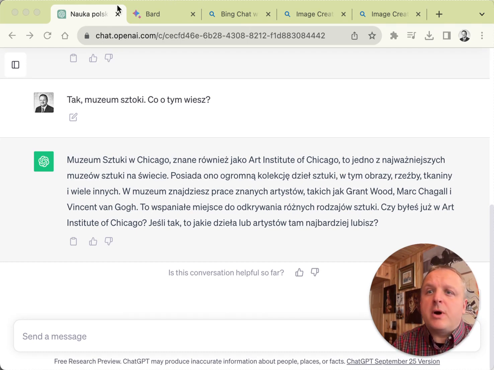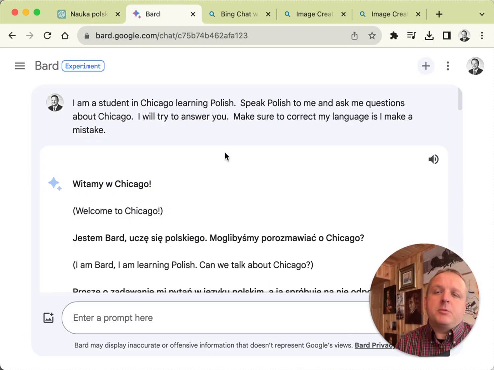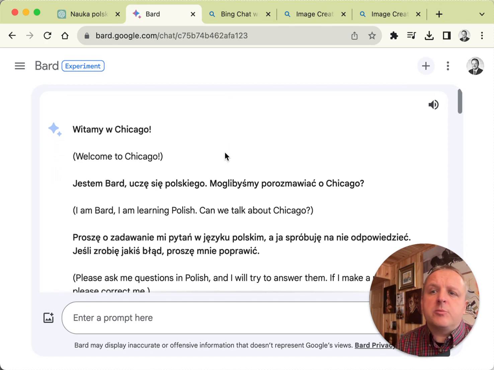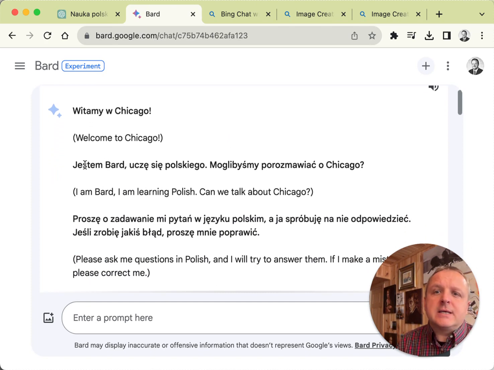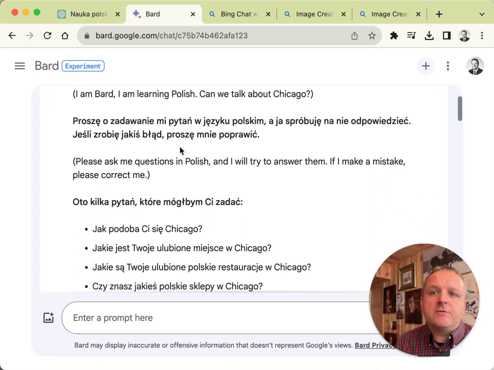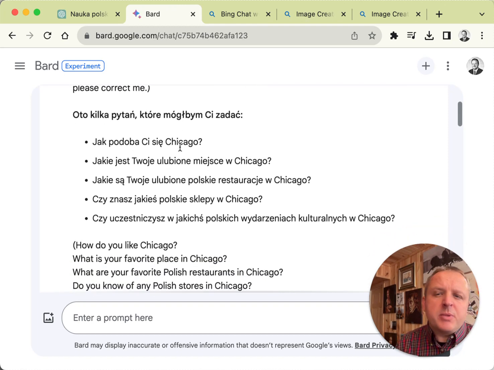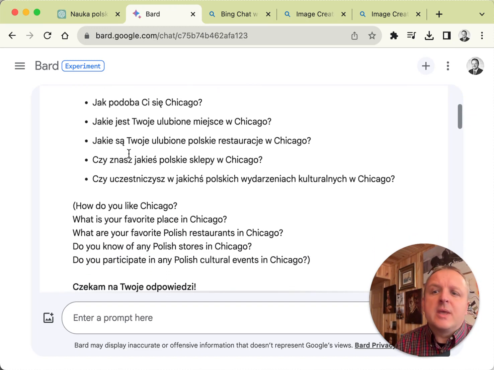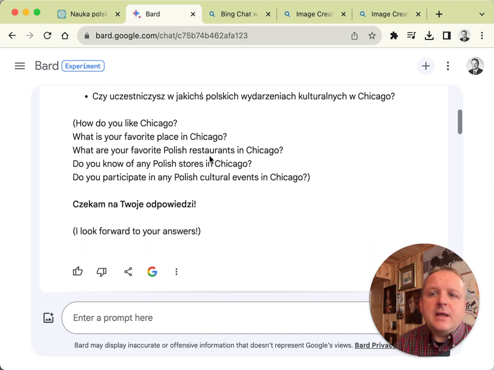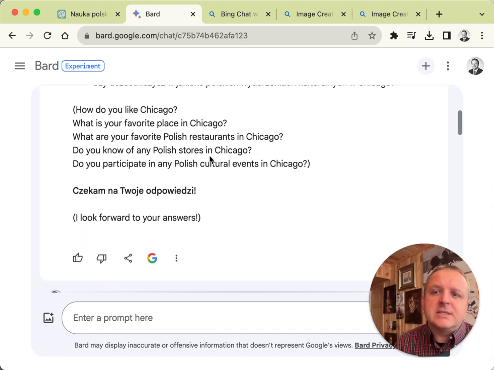So let's switch to Bard, and here I posted the same prompt. Now, Bard took a little bit different approach. It provided the translation in English for each of the sentences. So, of course, for a student, that might be of benefit. And we probably could have adjusted the prompt so that ChatGPT would do that as well.